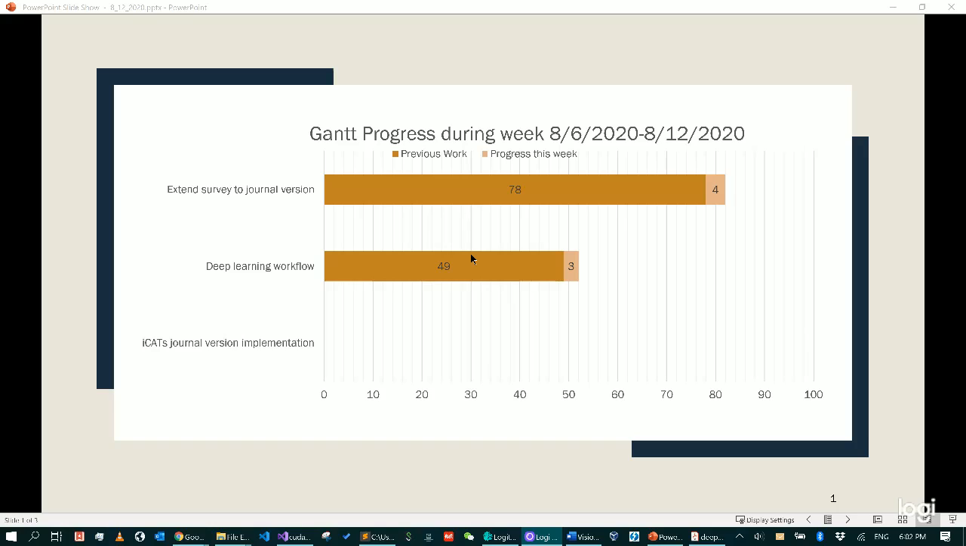In today's video, I'm going to go through the research item progress since the past week. As you can see from the Gantt progress bar, we still have 2 items in the stack. For the first item, to extend the survey to the general version, the progress is estimated to be about 4% in the past week. And for the deep learning workflow, the progress is about 3%.